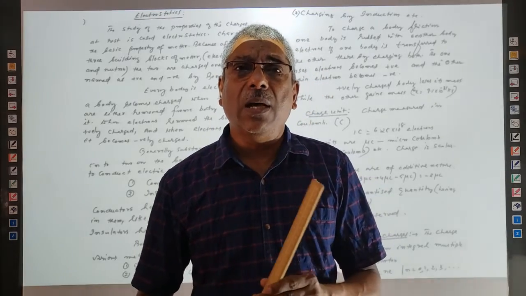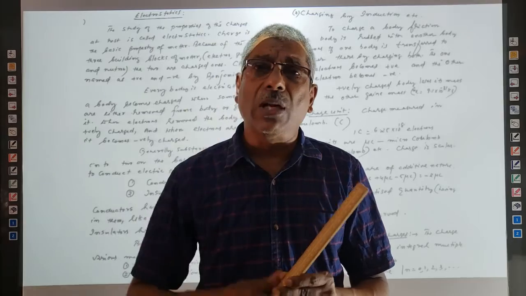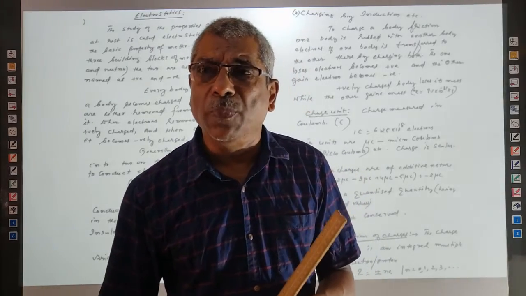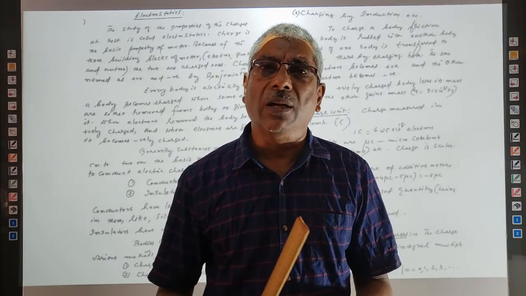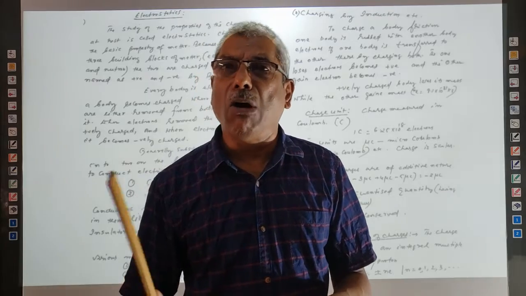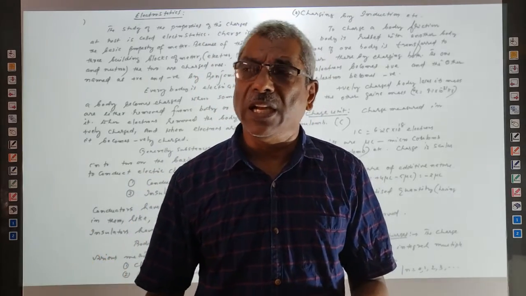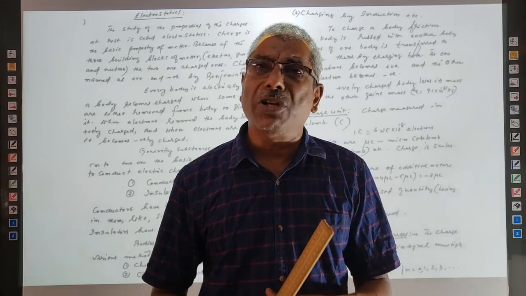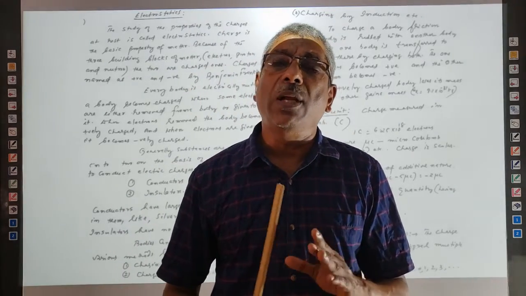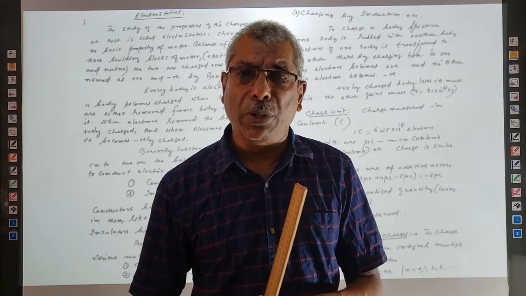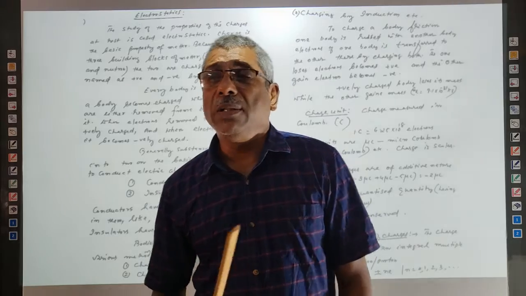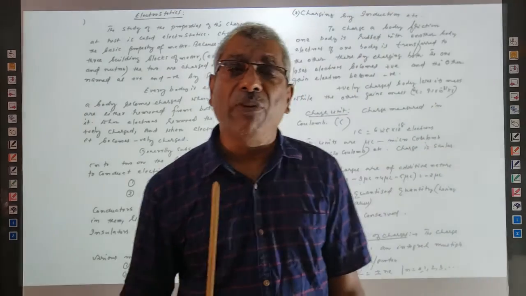So, when glass is rubbed with silk or cat skin, the electrons of glass are transferred to the cat skin or silk, and hence the glass rod becomes positively charged and the cat skin or silk becomes negatively charged. Actually, in friction, there is a transfer of charges. Which charge is transferred? Only electrons are transferred from one body to another. Protons cannot be transferred. This is what is called electrification by friction.